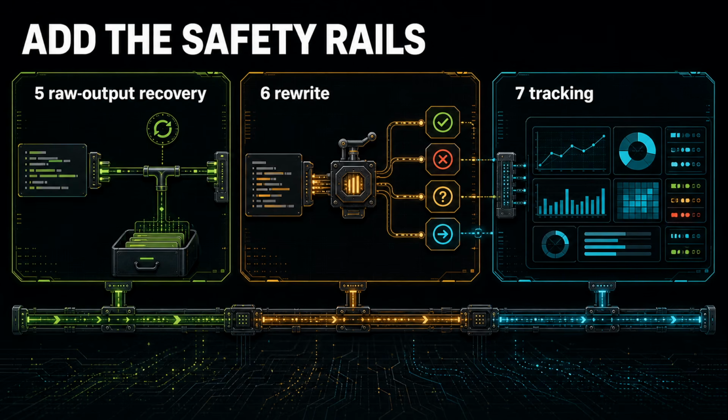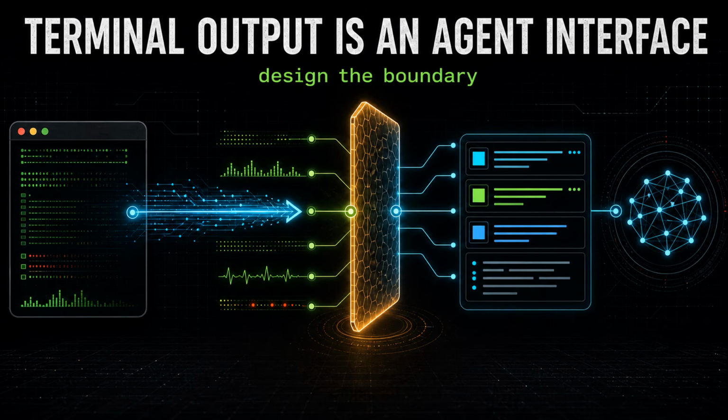Fifth, raw output tee recovery. Sixth, a rewrite command with clear allow, deny, ask, and pass-through outcomes. Seventh, local tracking, so you know what actually happened. Then, custom filters and discovery. That order is useful because it shows what RTK really is. Not a pile of abbreviations, but a command output runtime for agents. The rebuild plan points back to the main design lesson.